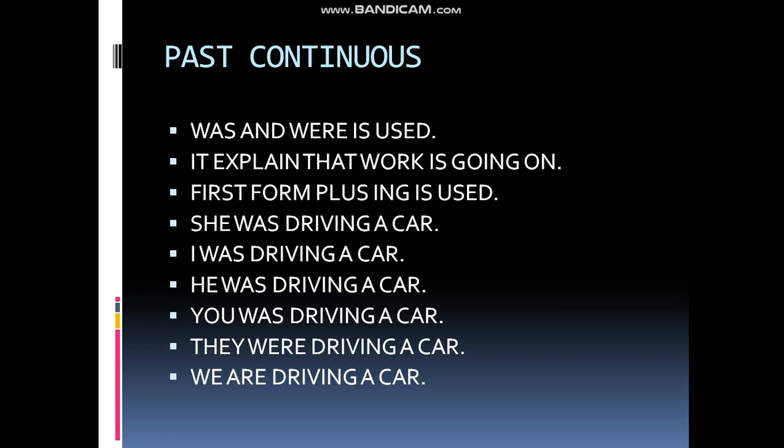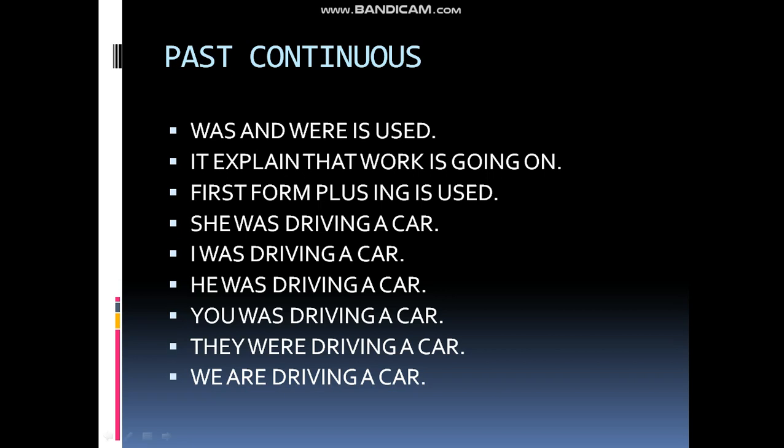अब देखिए एग्जाम्पल्स में: she was driving a car, I was driving a car, he was driving a car. Over here you were driving a car. बेटा I was mistaken, यहाँ आप were लिखिएगा, ठीक है. You were driving a car, they were and we were. You और we के साथ आपने were का इस्तेमाल करना है, ठीक है. ये टाइपिंग मिस्टेक हो गई है मुझसे.